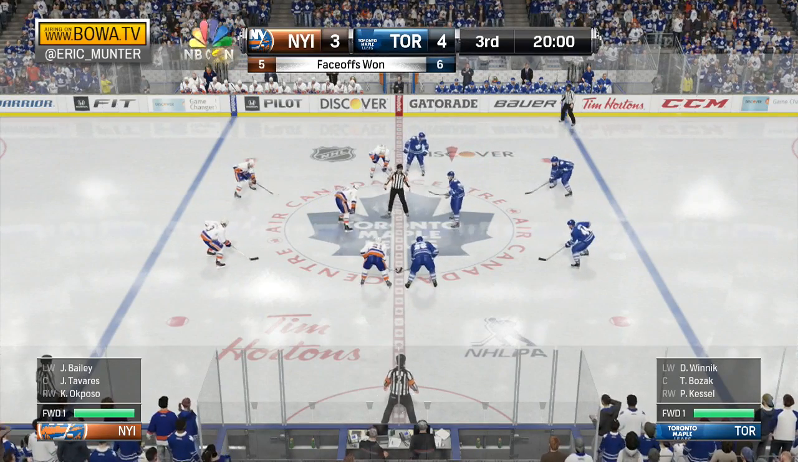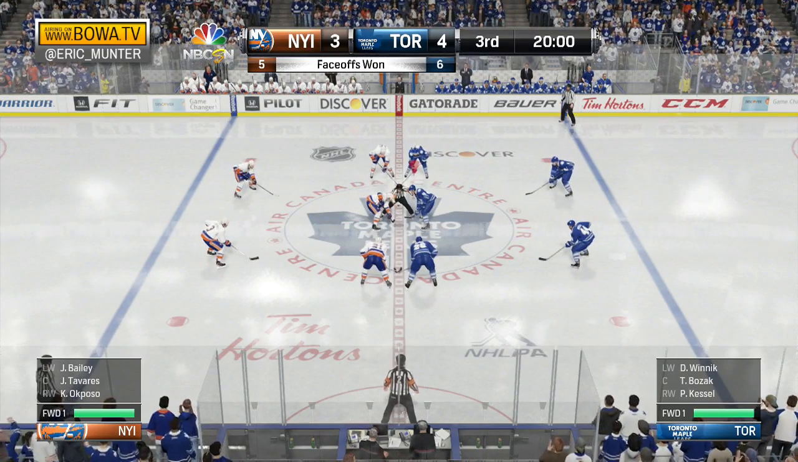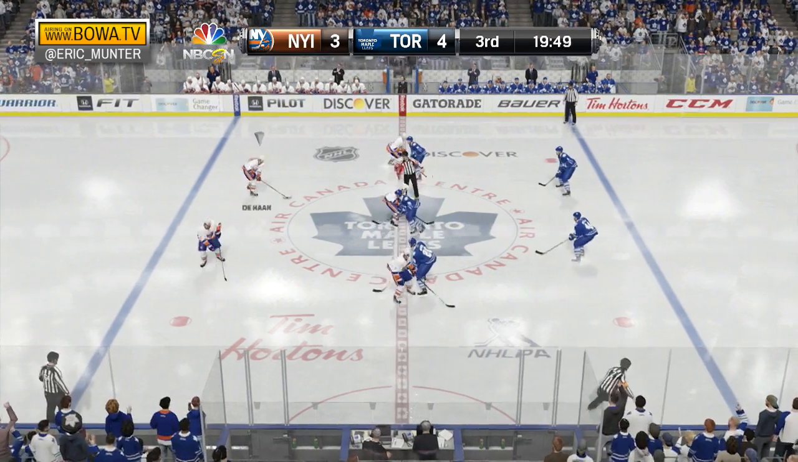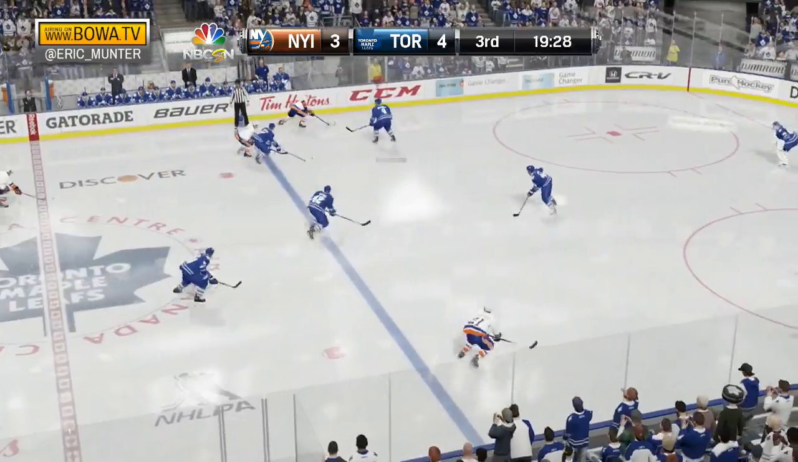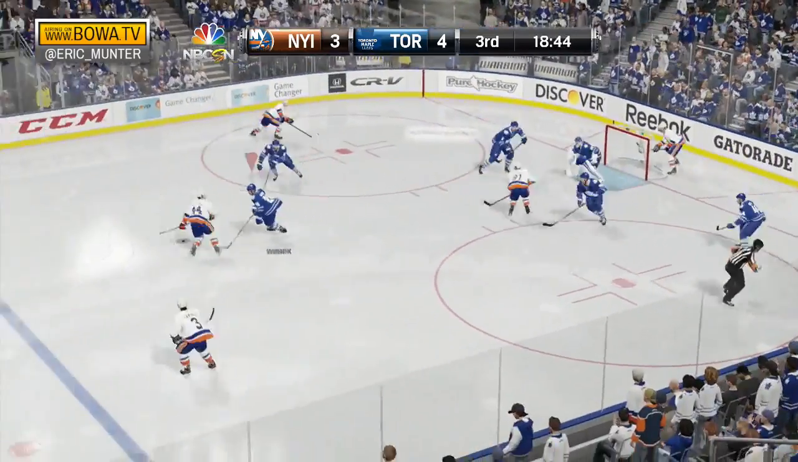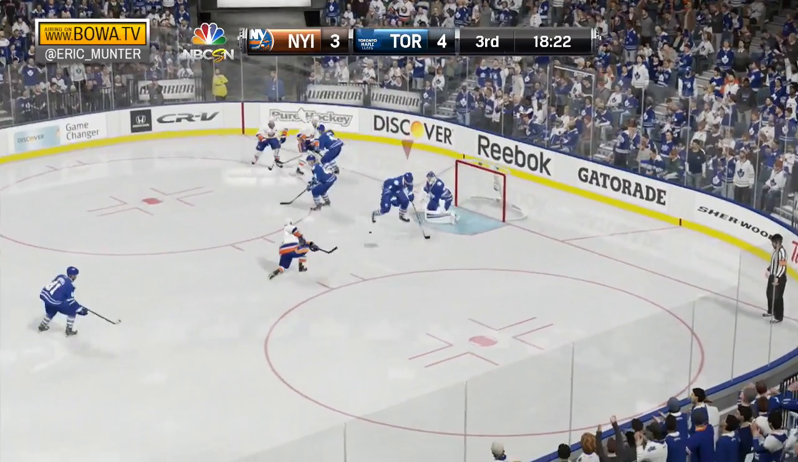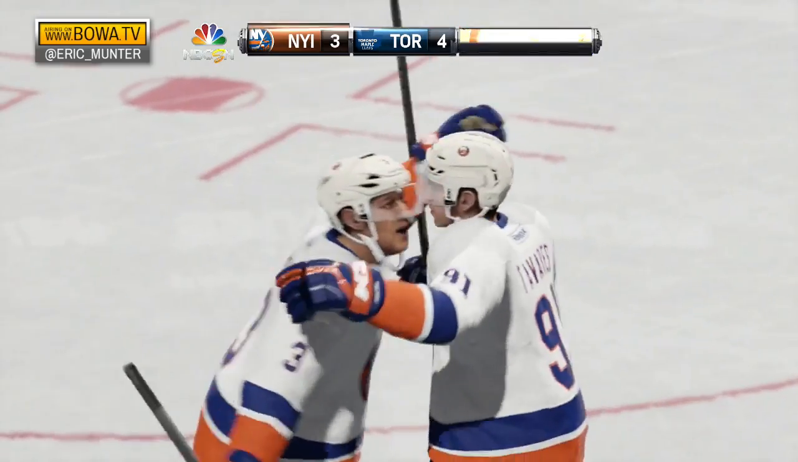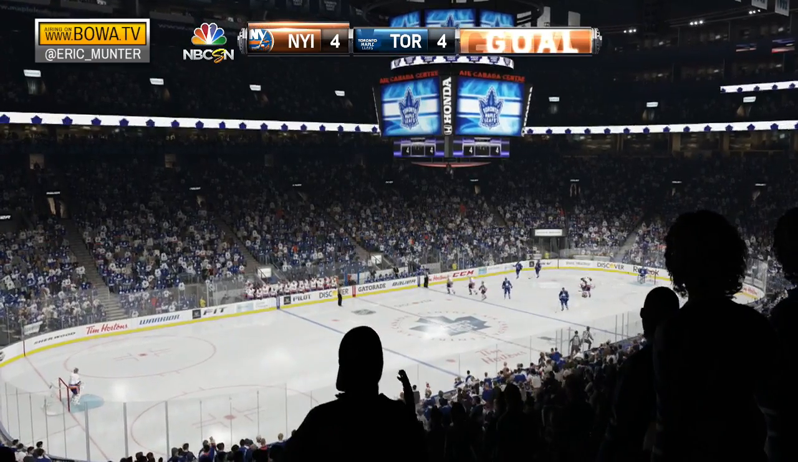Maple Leafs with the lead in shots and goals, 12-11 the shot advantage, 4-3 the goal advantage, as the third period begins with a New York Islander face-off win. Bailey dumps it in. Reilly going in after it, can't get to it. Sent out in front for a shot that goes wide. Bailey fed it in front, they score! Tavares gets the hat trick and gets the game tied at 4.